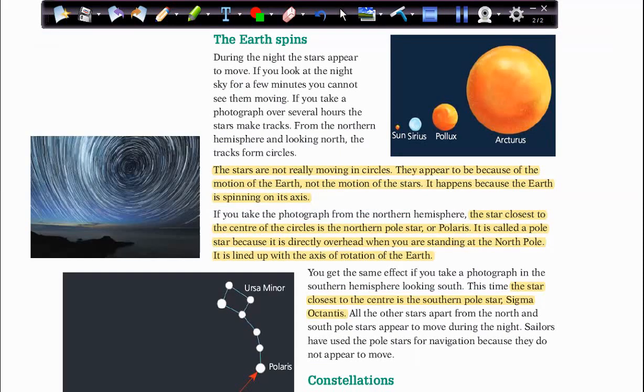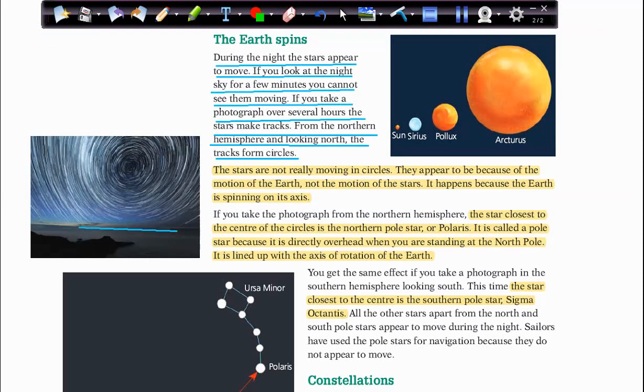The Earth spins. During the night, the stars appear to move. If you look at the night sky for a few minutes, you cannot see them moving. If you take a photograph over several hours, the stars make tracks. From the northern hemisphere, looking north, the tracks form circles. So look at this picture.